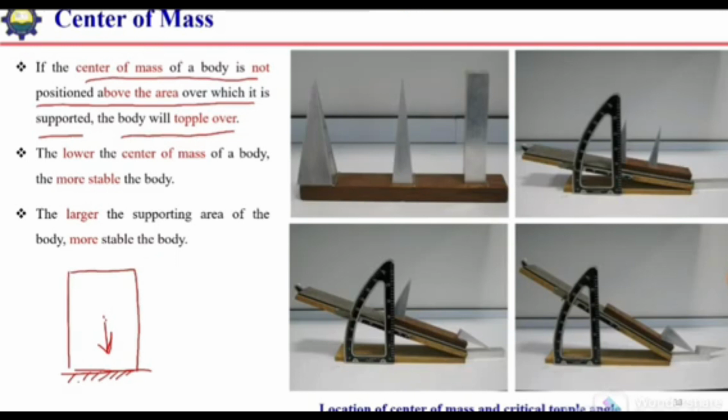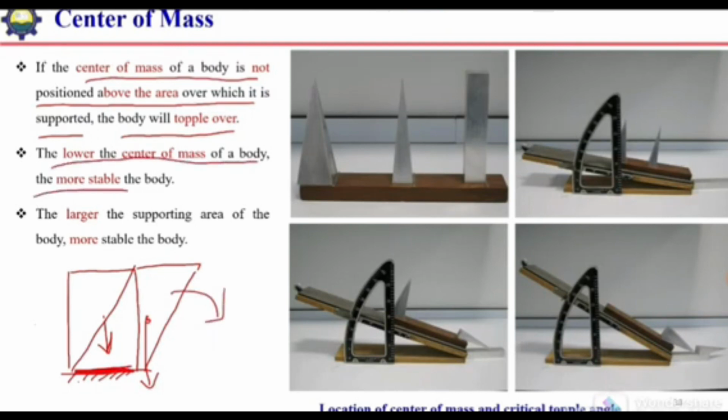But if we turn it like this, and the center of mass or the line of action of the weight is out of the area which is supporting the structure, in that case the structure will topple over. The lower the center of mass of a body, the more stable the body will be. And the larger the supporting area of the body, the more stable it will be. So if we increase the supporting area, we can make the structure stable, and by lowering its mass center we can also make it stable.